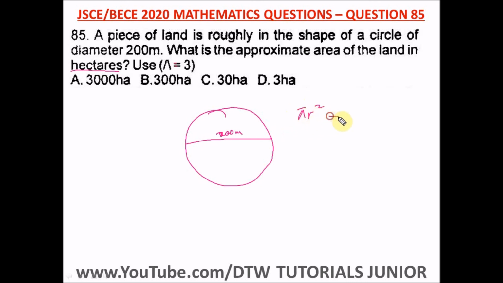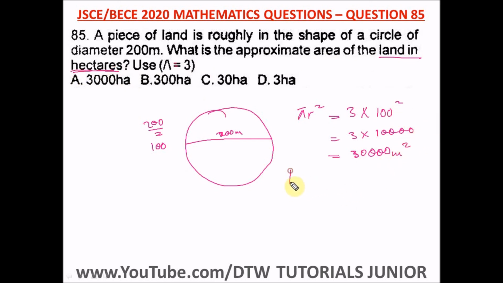Pi r squared, where our pi is 3, and what is our r? Our r is half of our diameter, that's 200 divided by 2. r is your radius, and that's 100. So our radius is 100. So we have 100 squared. So that's 3 times 100 squared, which is 3 times 10,000, that's 30,000 square meters. But our question says the approximate area of the land in hectares. So we have to convert this square meters to hectares.